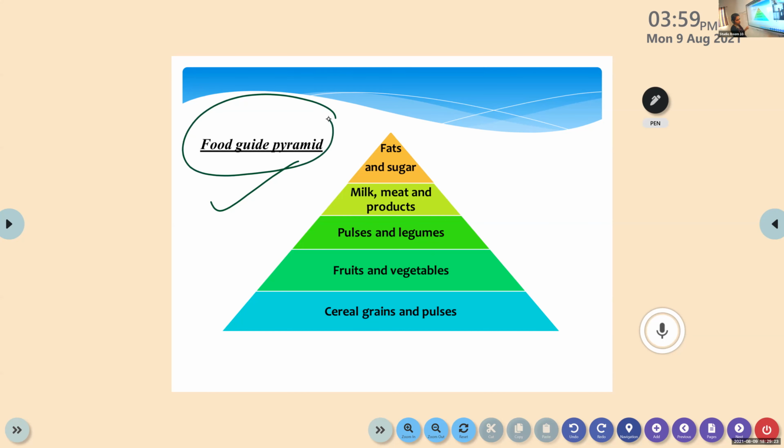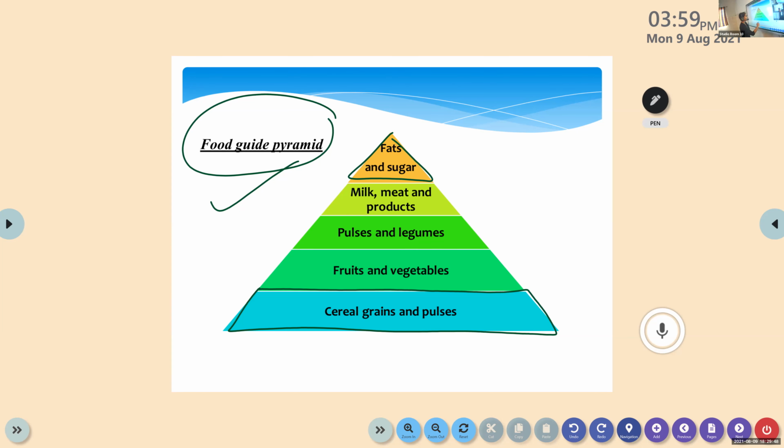Okay, but it is on the basis of importance. Here, look, the most important one is on the bottom. That is cereals, grains, and pulses. The size and also importance. The least important is on the top, the fats and sugar. Whenever possible, we can cut fats and sugar from our diet.